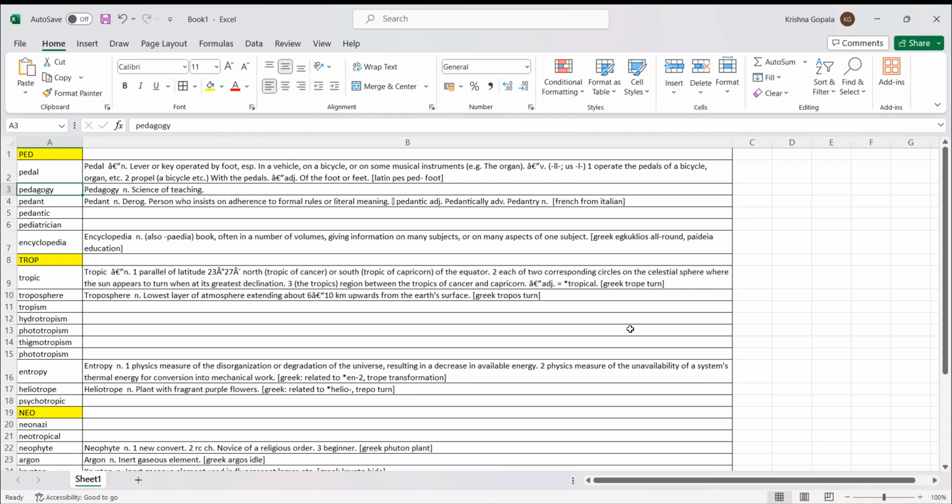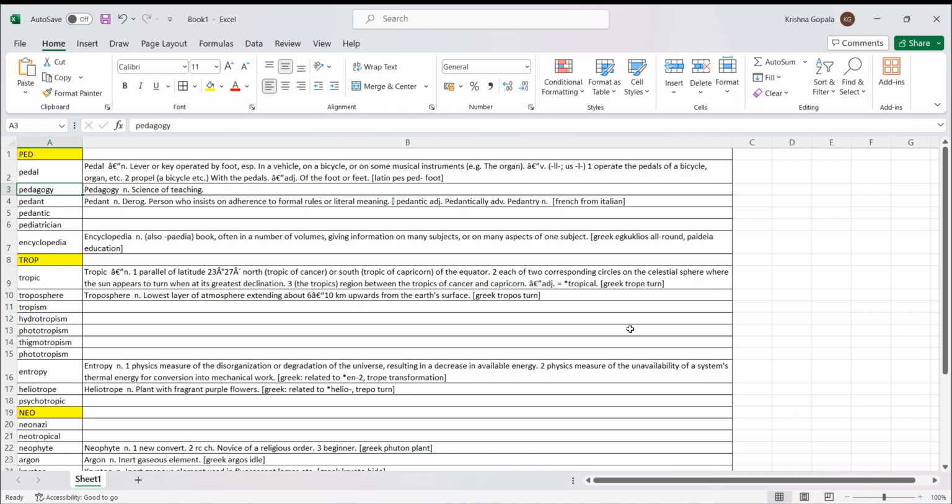The profession of teaching is pedagogy. Its origin is extremely interesting, right? In Greek, agogos means leader. A pedagogos was originally a slave who led boys to school and back. This person used to take boys to school and bring them back. But at the same time, this person would teach them manners and tutor them after school.